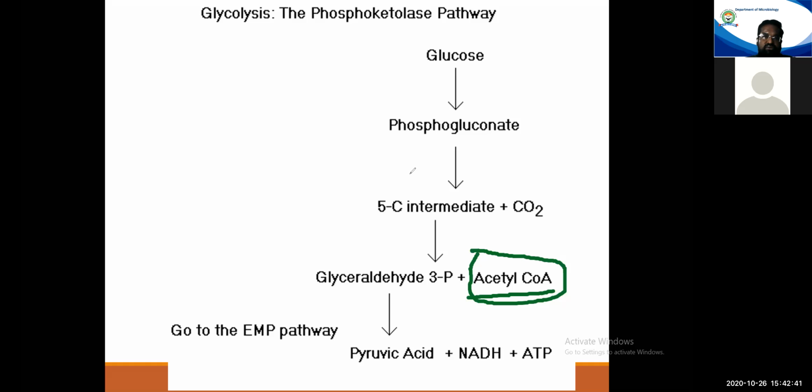So this phosphoketolase pathway will serve in producing this acetyl-CoA. The distinguishing feature of this pathway is this molecule only. If you compare it with the rest of the 3 pathways, acetyl-CoA is not synthesized in EMP, HMP, or ED pathway. It is synthesized only through this phosphoketolase pathway. Okay.